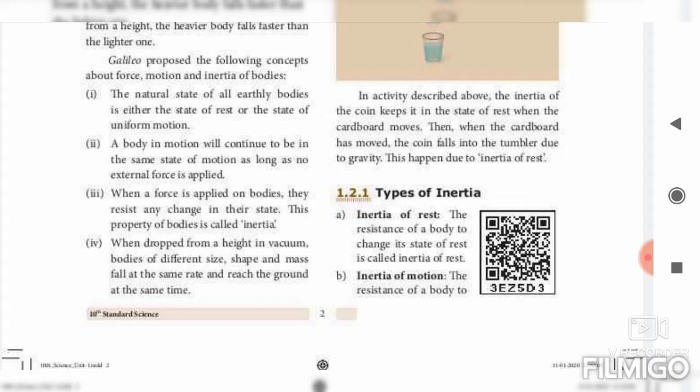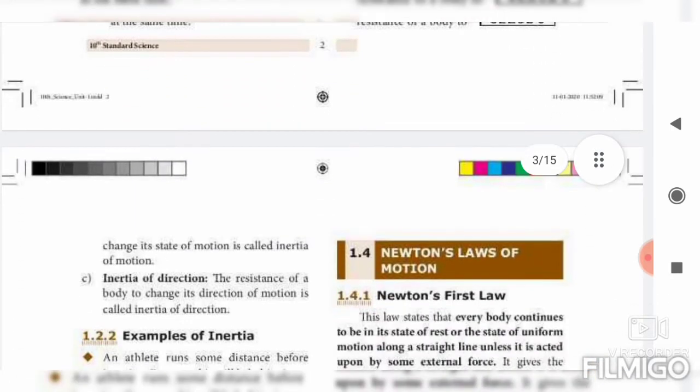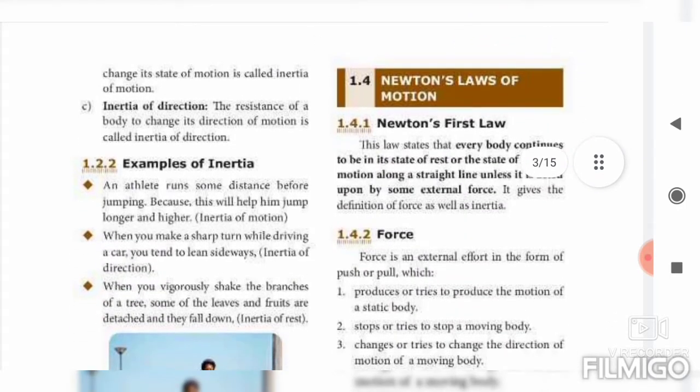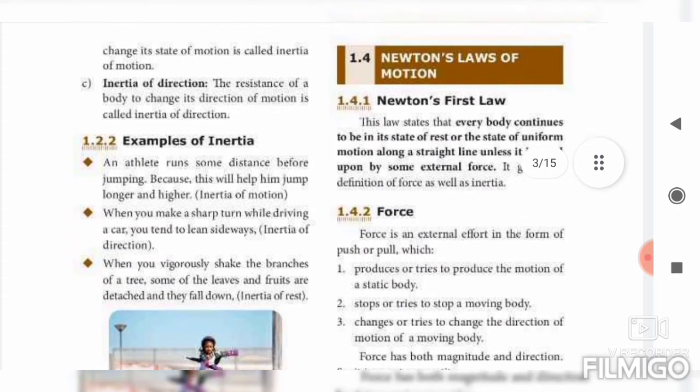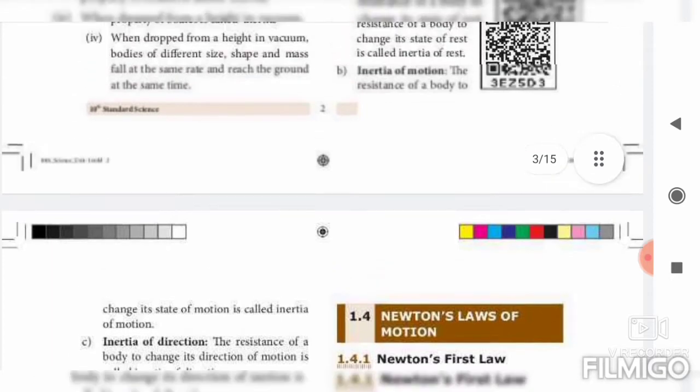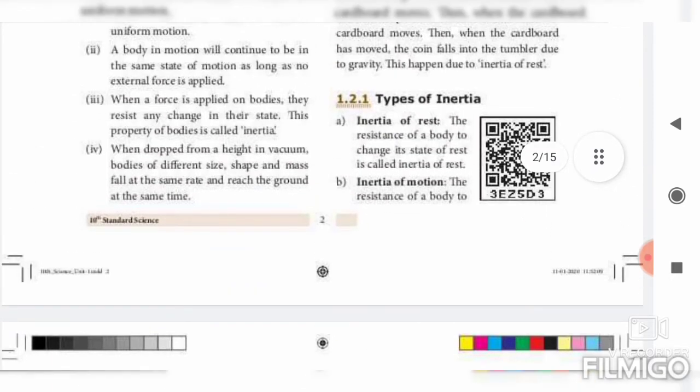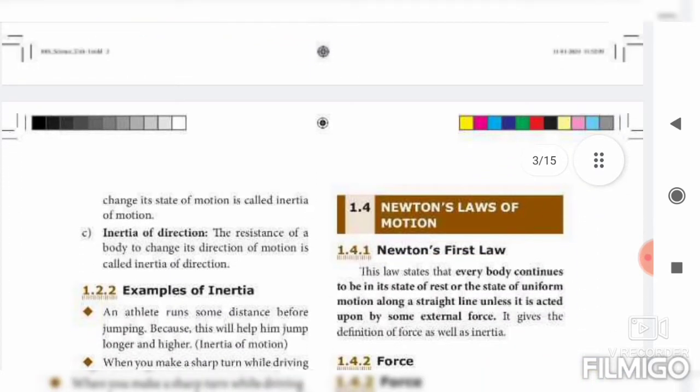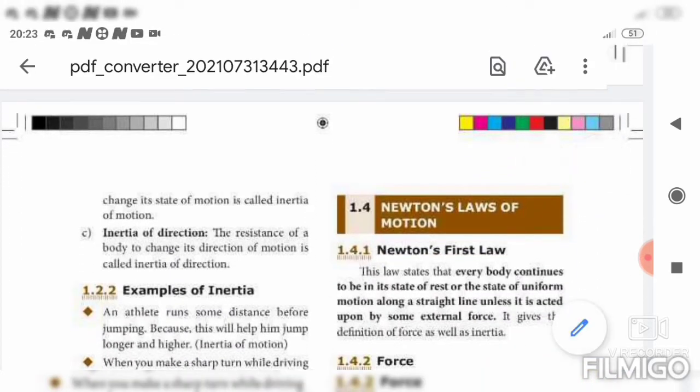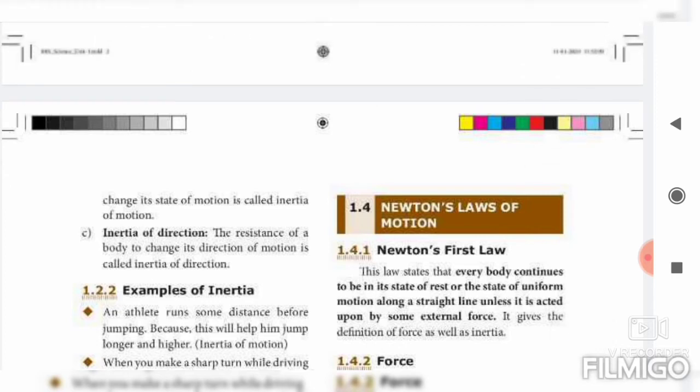If a 7-mark question is asked, you have to write: the resistance of a body to change its state of rest is called inertia of rest. Next, inertia of motion: the resistance of a body to change its state of motion is called inertia of motion. Then inertia of direction: the resistance of a body to change its direction of motion is called inertia of direction. Okay, so this much.